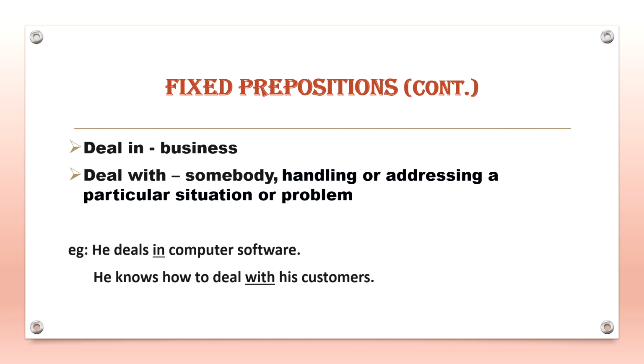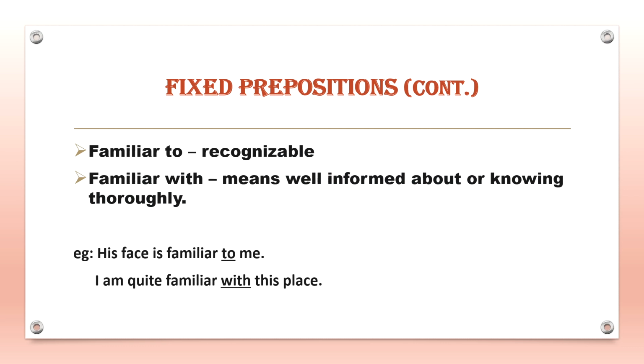Clear? Now, moving on. Next is familiar. It is generally used with two prepositions. One is to and the other one is with. So, familiar to means easy to recognize because of being seen before, whereas familiar with means well informed about something or knowing thoroughly. So, for example, his face is familiar to me. I am quite familiar with this place.